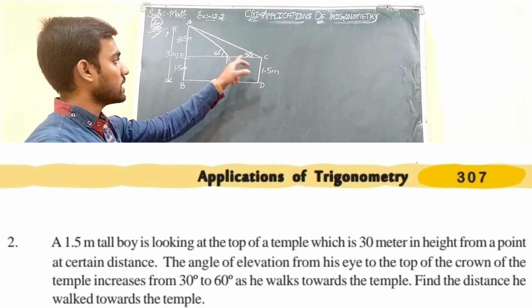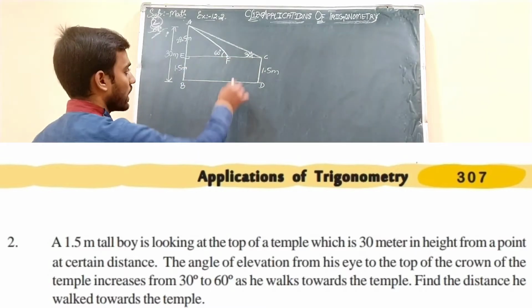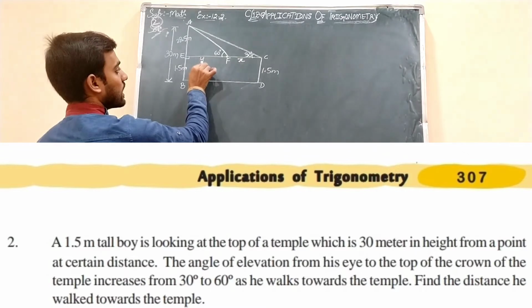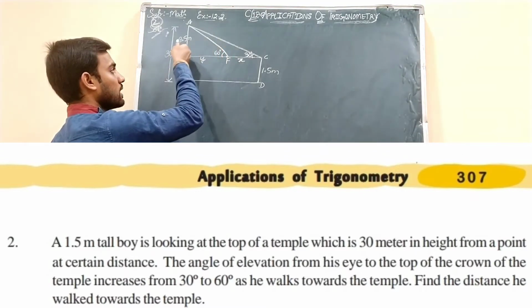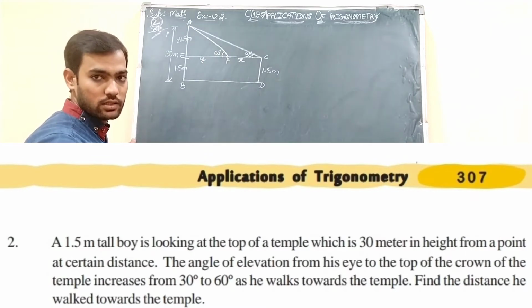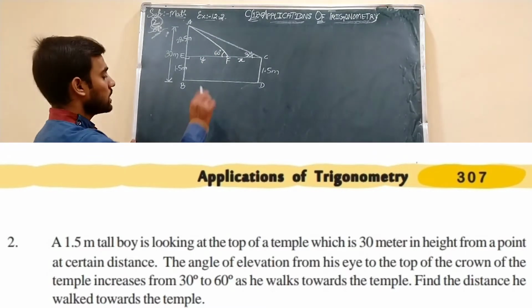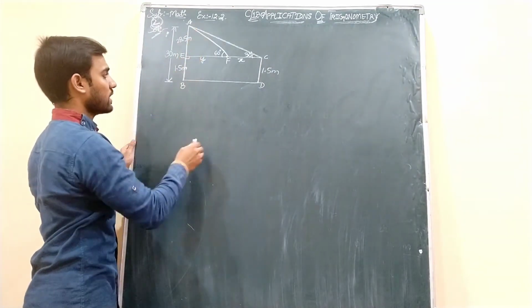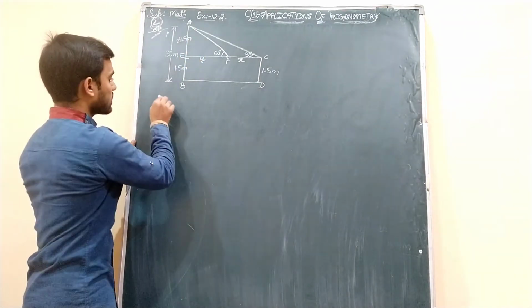Now, we will see how to find out. We need to find out actually this CF, the distance traveled by the boy. So let us take this distance as X and this distance we will take as Y. The distance between this temple and the present standing position of the boy. Okay. So now, firstly, this triangle we can take. But before that, let us write the assumptions.